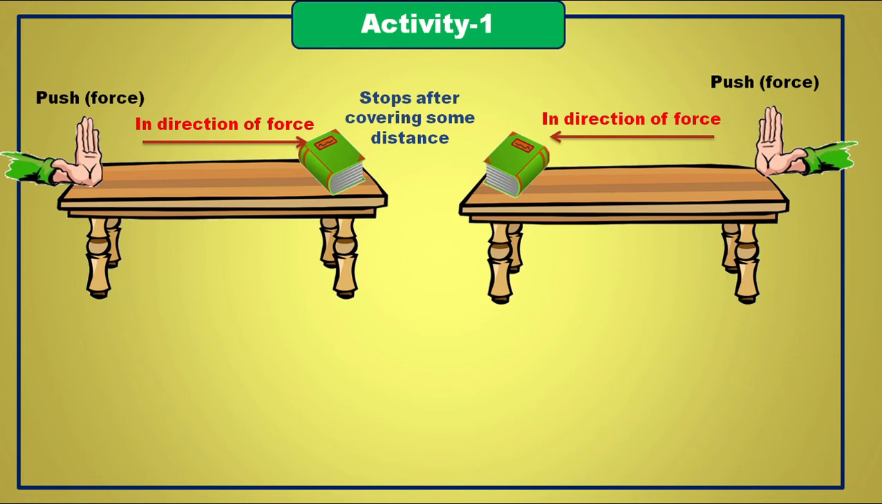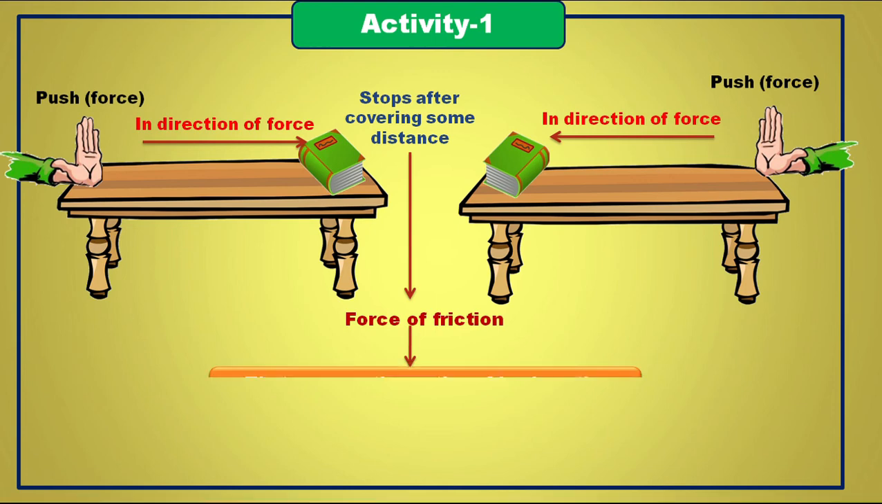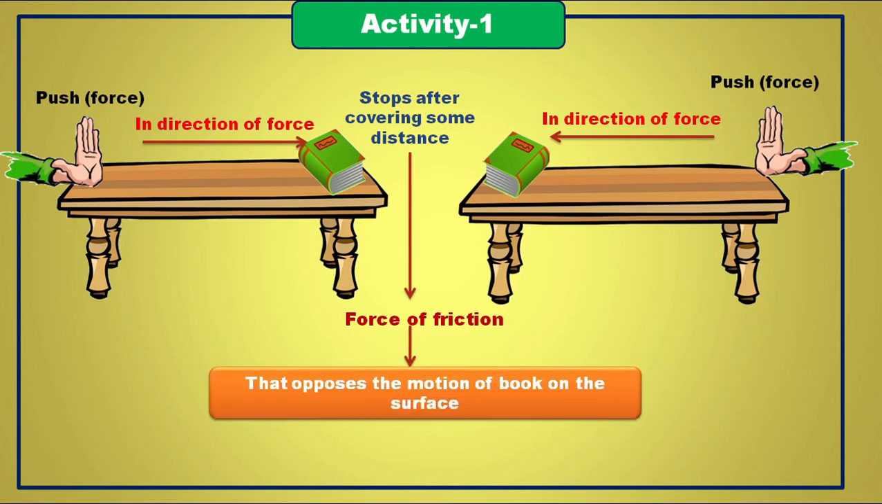Is there some kind of force that opposes the motion of the book on the surface? Yes, it is the force of friction. This force of friction always acts in the opposite direction to the applied force. If force is applied in the left direction, then the friction force acts in the right direction. Similarly, if force is applied in the right direction, then the friction force acts in the left direction.